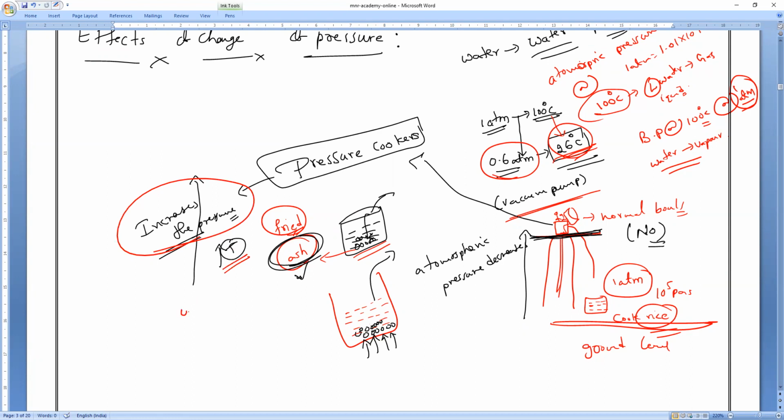Still, what is the state of water? Water will be in what state, guys? Liquid state only, so that the food will be cooked faster. That is the reason biryanis and all, for quick cooking purposes, we always prefer pressure cookers only.